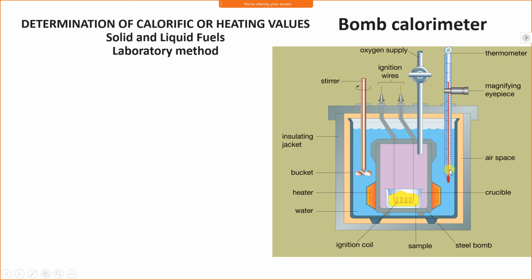Here the thermometer is used to record the initial and final temperature of water. Initial temperature means the temperature of water when the fuel is not combusted, and the final temperature is the temperature after combustion, when the water temperature increases. The stirrer maintains a uniform temperature of water throughout.